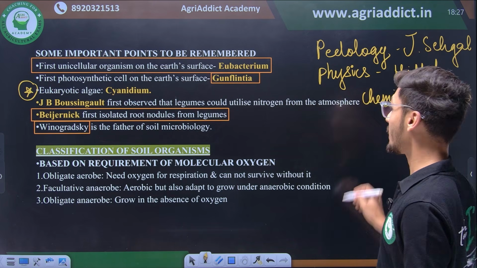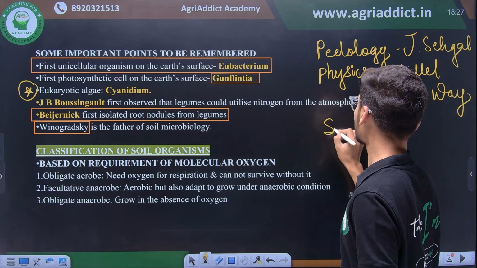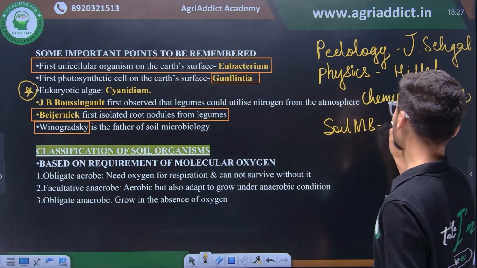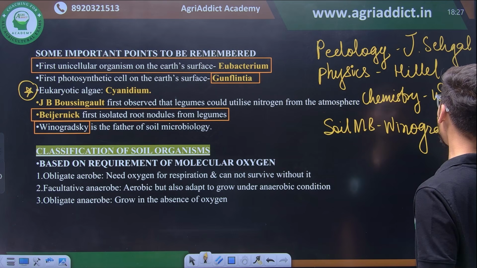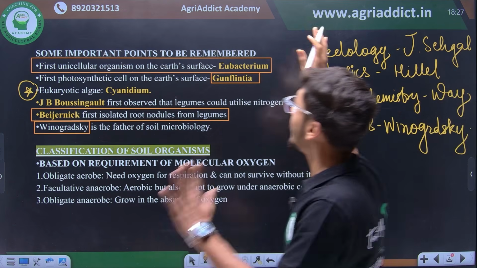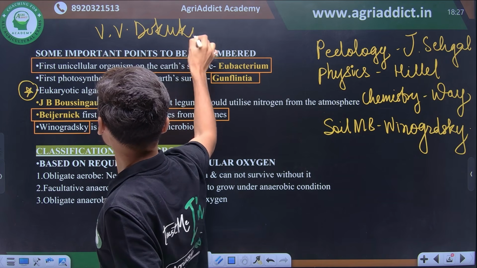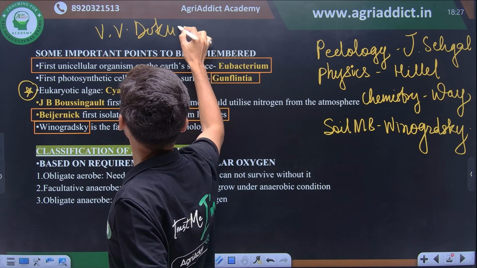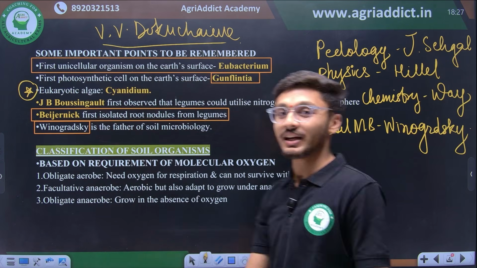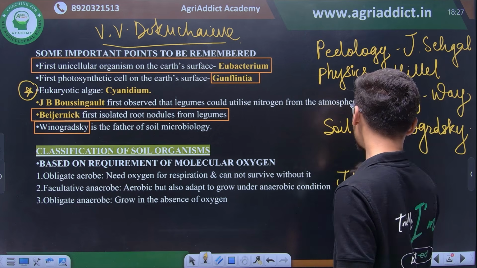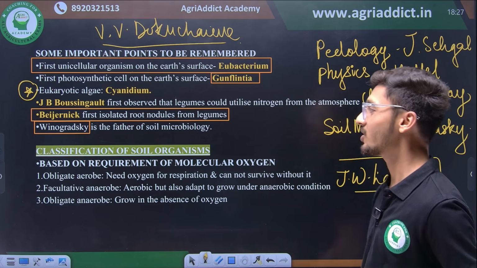Then अभी अभी हमने देखा कि father of soil microbiology is Vinogradsky. So these are the important pioneer persons in soil science. And do not forget V.V. Dokuchev. He is the god of soil science. है ना? V.V. Dokuchev is the god of soil science or father of soil science. Then father of soil science in India is also regarded as J.W. Leather. J.W. Leather is regarded as father of soil science in India.